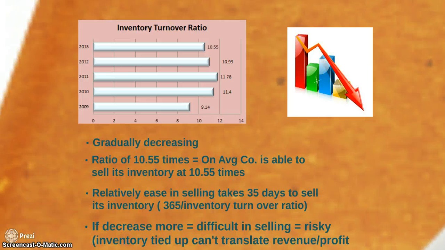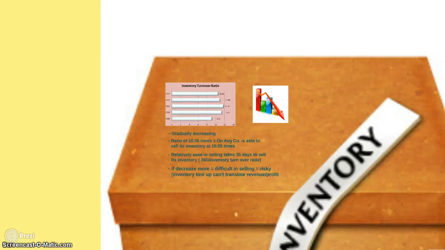We take 365 divided by the turnover ratio again. So if, let's say, this were to decrease, it's difficult to sell. It means that you have difficulty in selling, so it will be risky. Why? Inventory is tied up, can't translate into revenue or profit. So if you base on this, maybe it's not a good choice to invest, because it's gradually decreasing and it may still be decreasing.